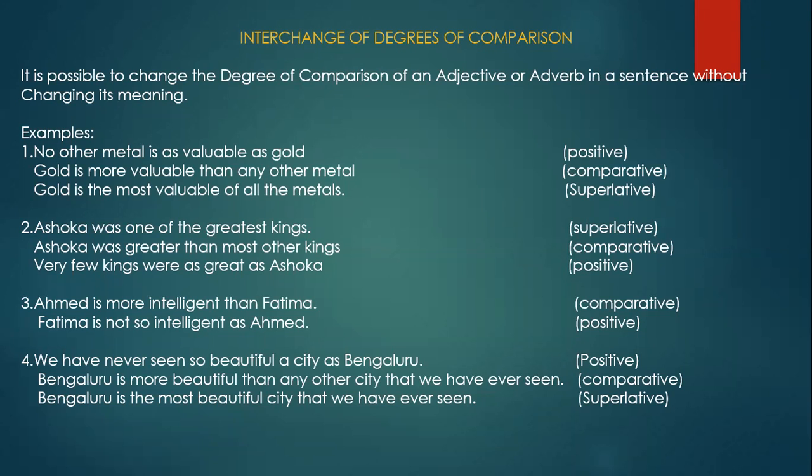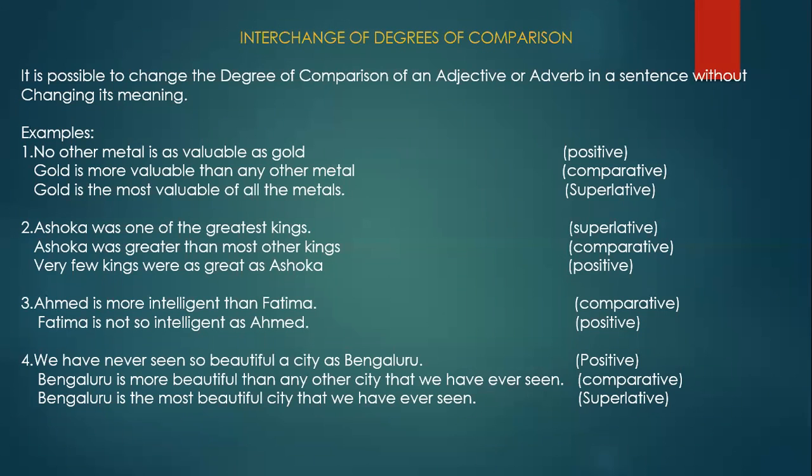Now the superlative. Gold is the most valuable of all the metals. Okay, so now see, the superlative form is most valuable. So we have learned that when you use the superlative degree of comparison, you have to use the definite article the. So gold is the most valuable of all the metals. Now of all the metals, that means including gold.